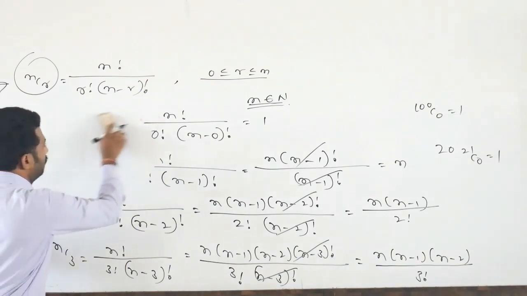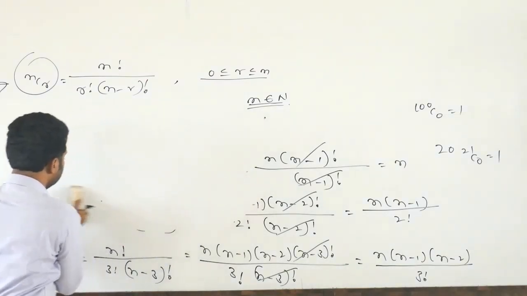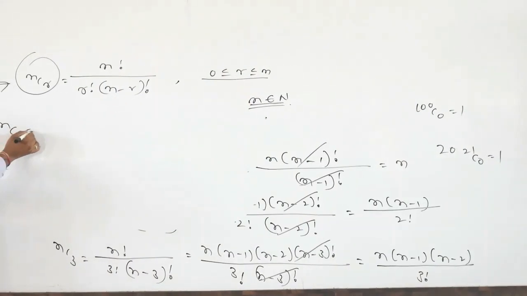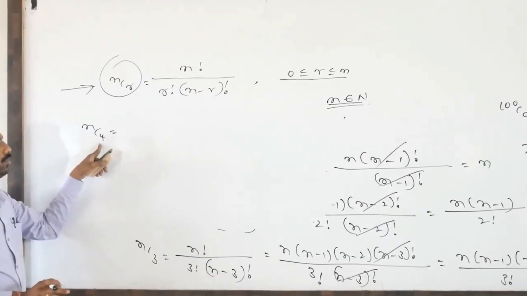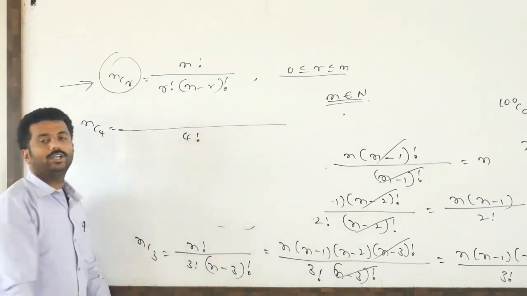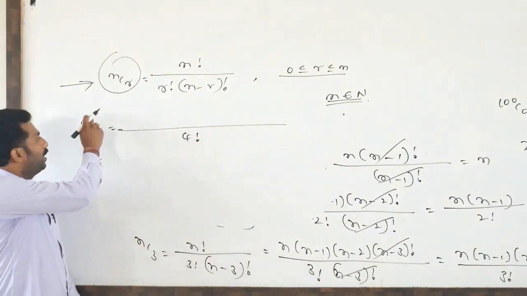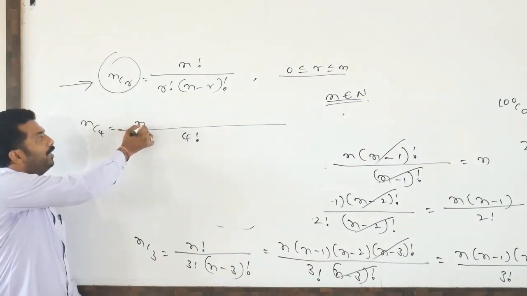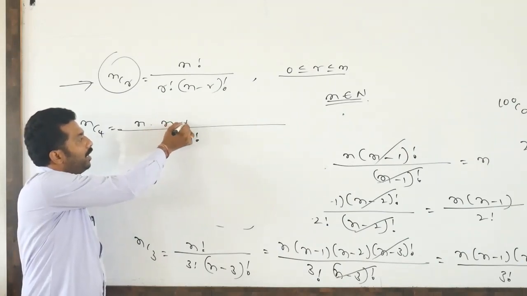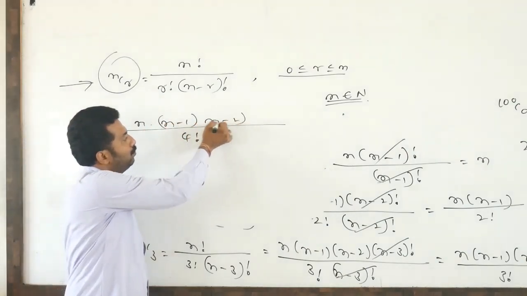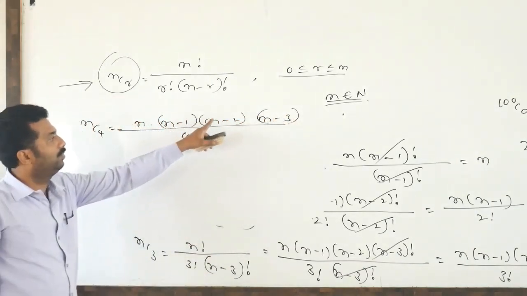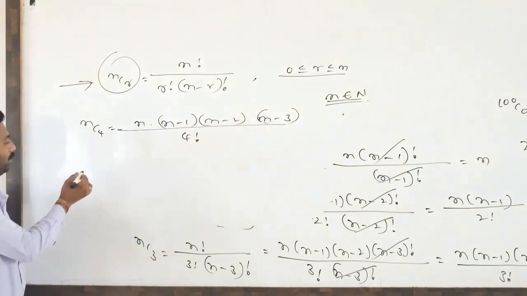How to write the direct answer? See here, I am writing nC4 directly. Suffix 4 is there, n we have to reduce. Denominator first, 4 factorial we have to write. Denominator 4 factorial. Numerator, here n is there, n you write. 4 is there, 3 times we have to reduce. So n minus 1, n minus 2, then n minus 3. So 3 times we reduce, divided by 4 factorial.